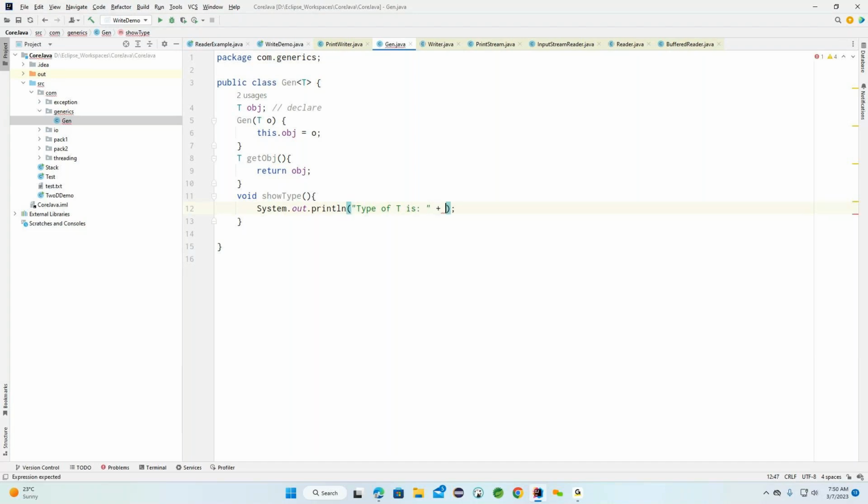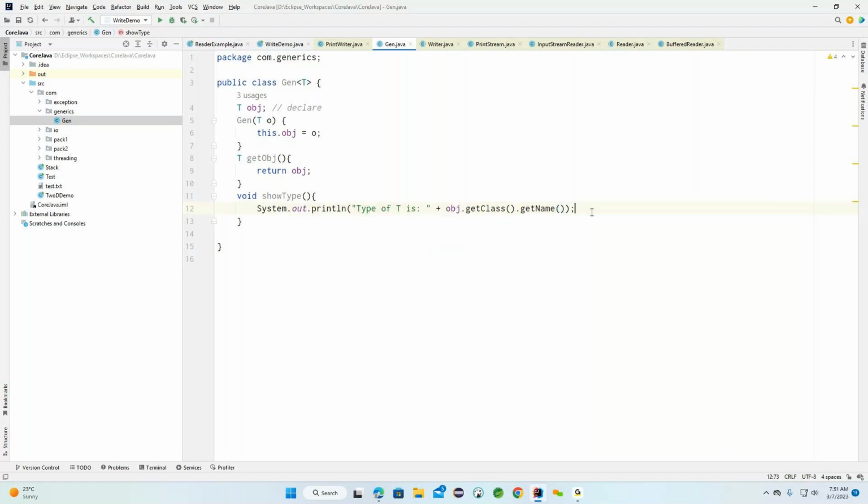Okay. Now, obj.getClass().getName(). This we already identified. Basically, it gives the current class: what is the type of this particular current class? It is going to print this. Getting it? This is what we need to understand here.